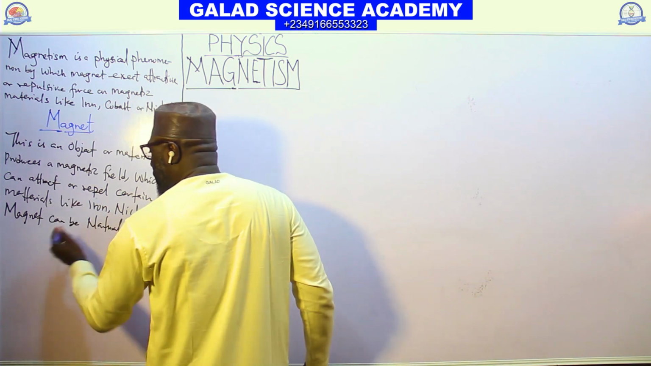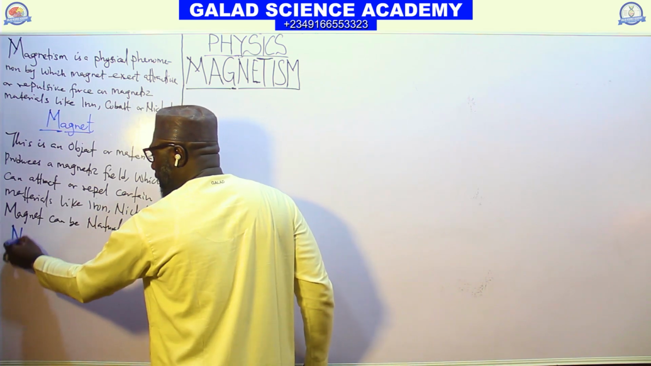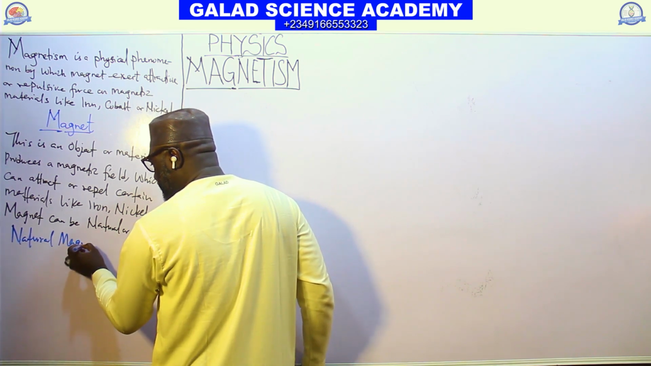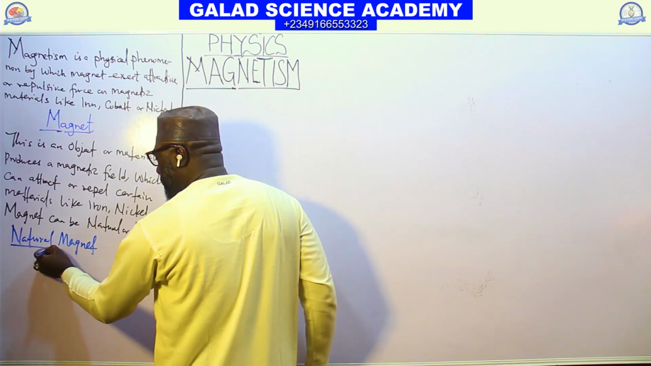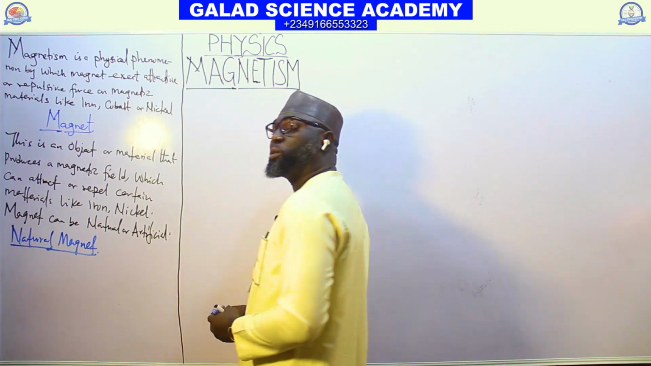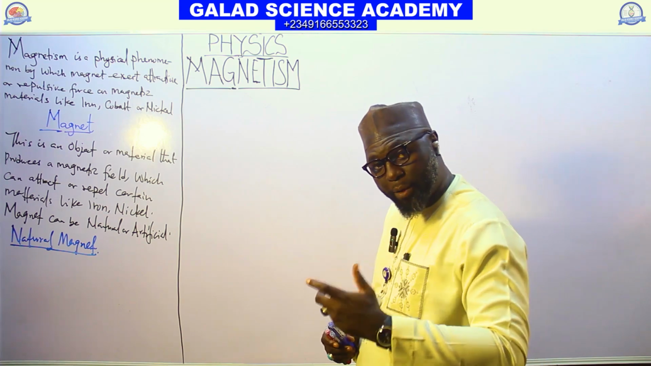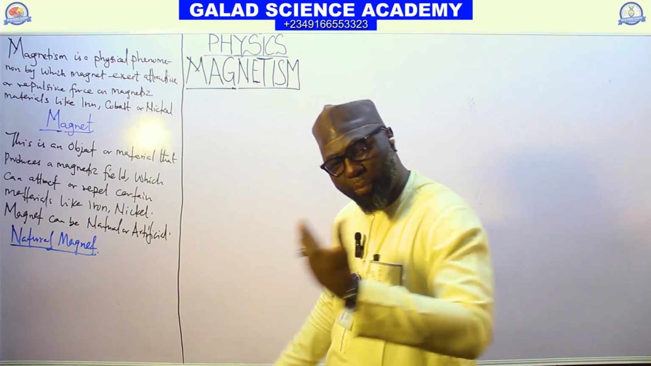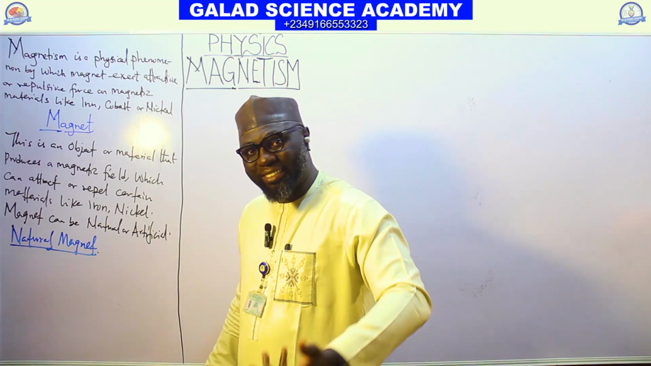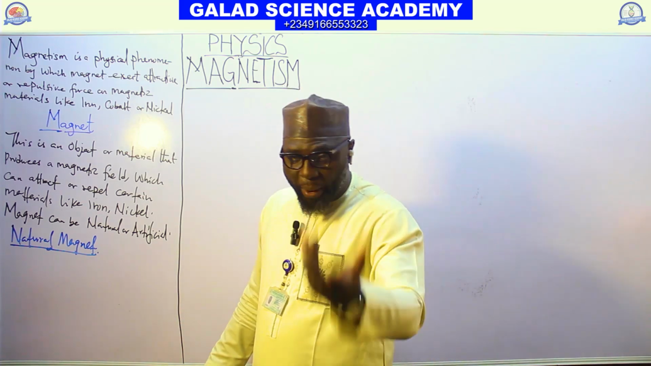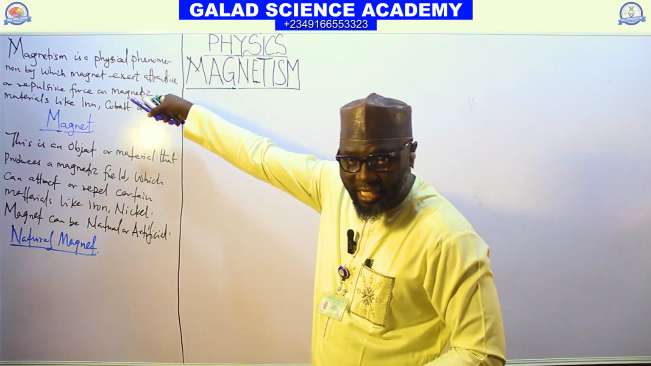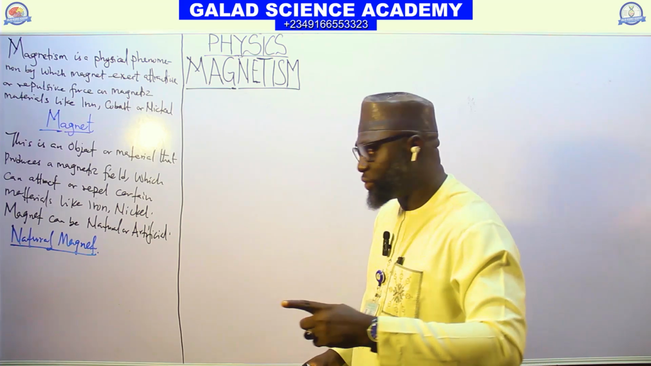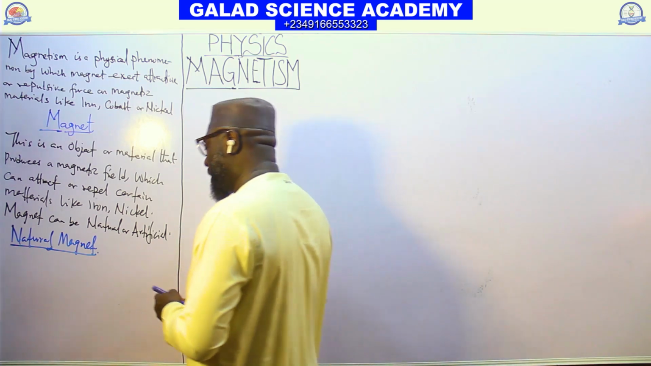Now, let's start from natural magnet. Know that anything that can produce a magnetic field and has the ability to attract or repel iron is called a magnet. The phenomenon whereby a magnet attracts or repels is called magnetism. The magnet can be natural or artificial. Let's check what a natural magnet is.